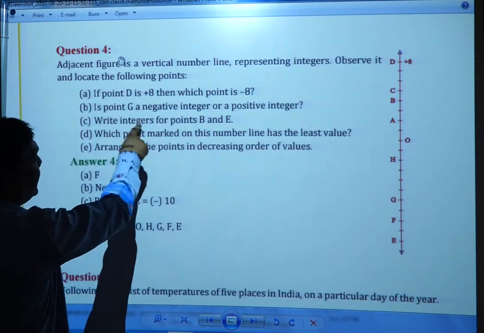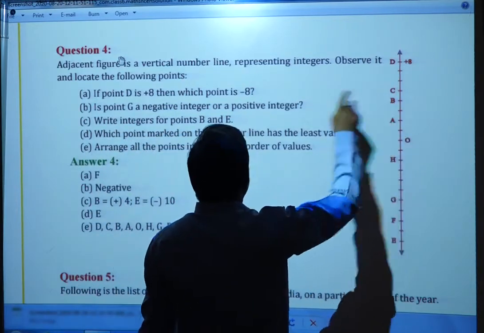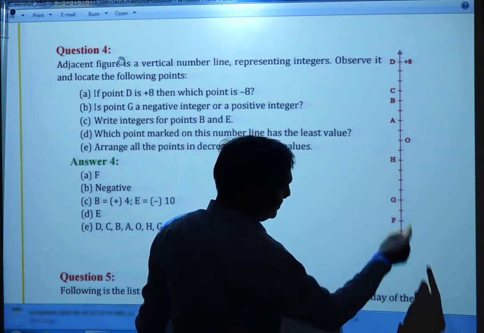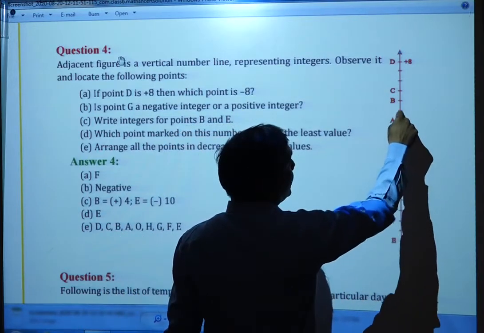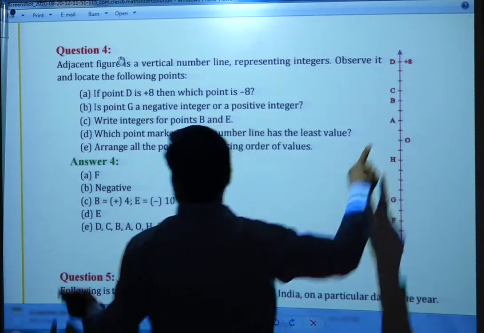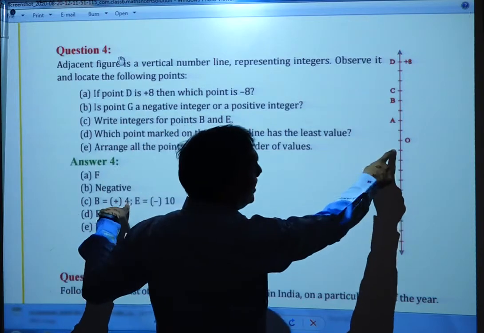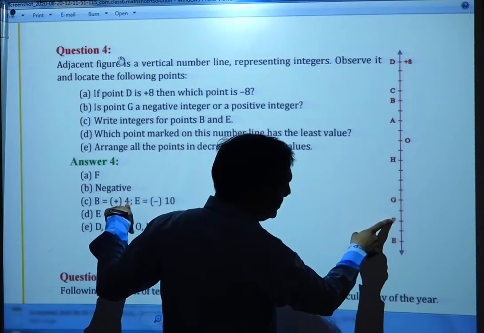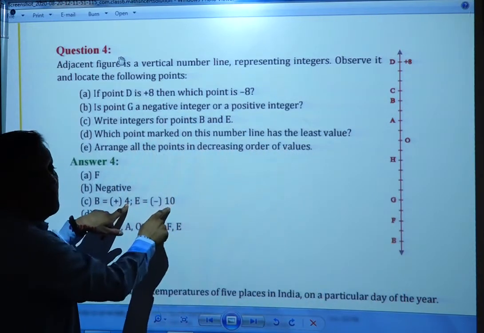Next, write the integer for points B and E. B is which number and E is which number? Here is E. So B: 1, 2, 3, 4. B is plus 4, because it is above the 0. And E: minus 1, minus 2, minus 3, minus 4, minus 5, minus 6, minus 7, minus 8, minus 9, minus 10. So E is minus 10, which is below.